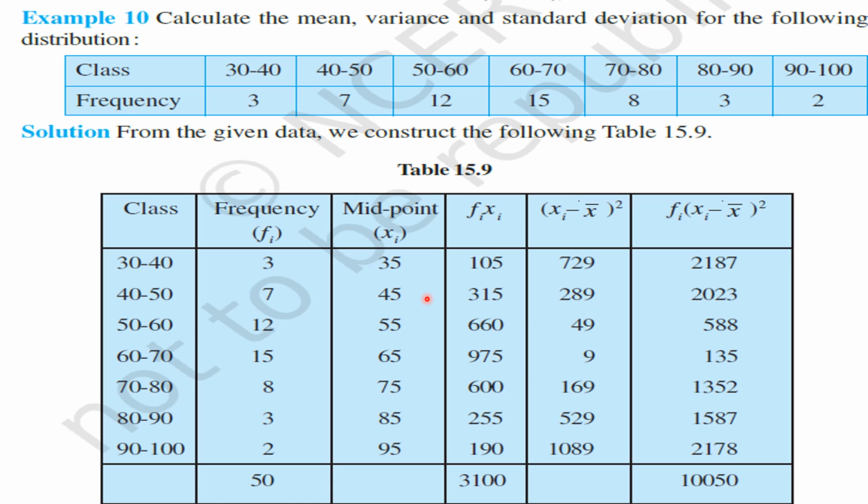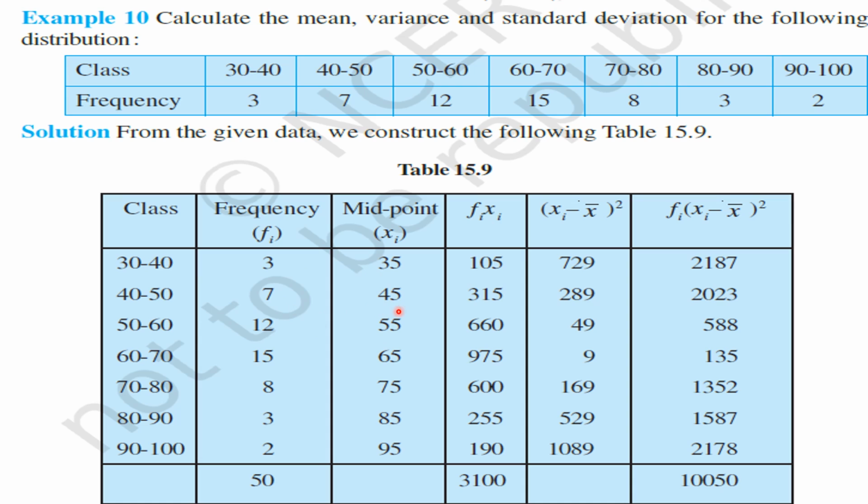Right. After that, we follow the same procedure, the same technique as we followed to find the variance and standard deviation of a discrete frequency distribution. Okay, my children. So we have to prepare this column fi into xi. So 3 into 35 is equal to 105.